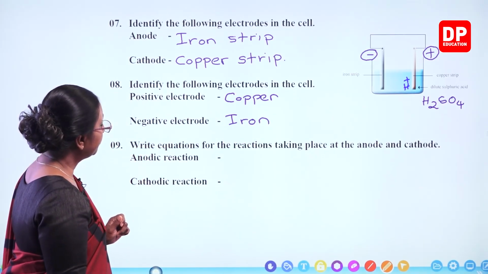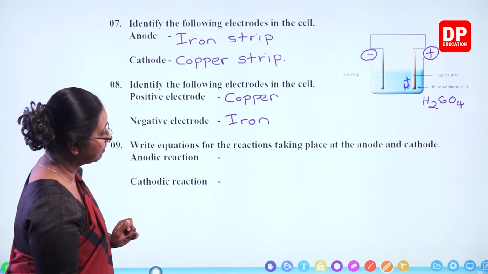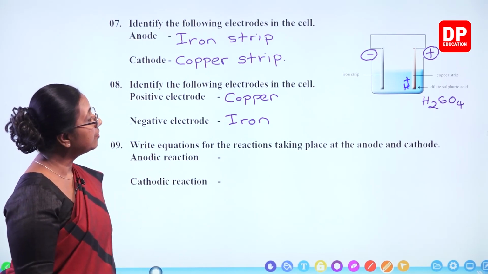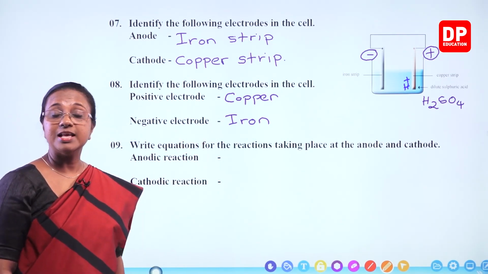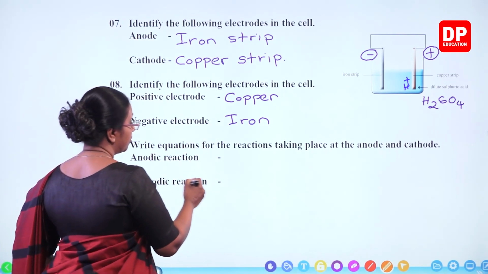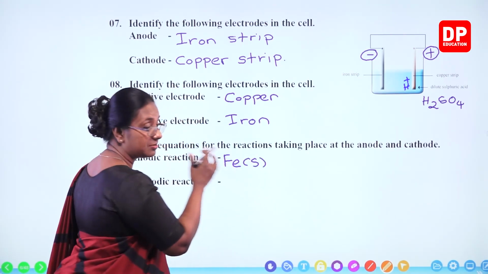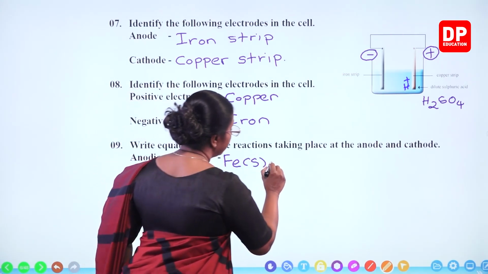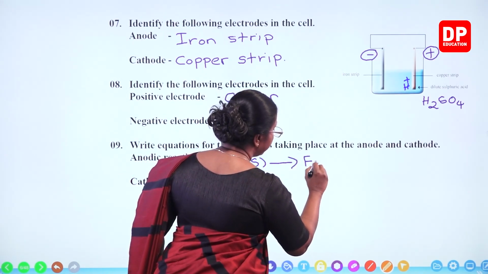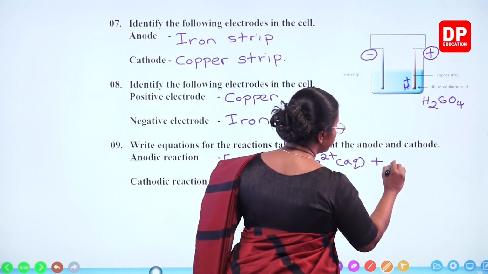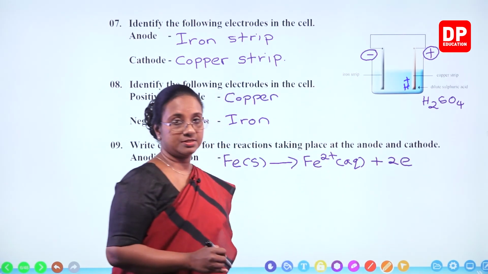And write equations for the reactions taking place at the anode and cathode. What is the anodic reaction? That is where the iron strip dissolves. So anodic reaction, Fe solid, we have written this reaction before also, becomes Fe2+ aqueous, losing 2 electrons.